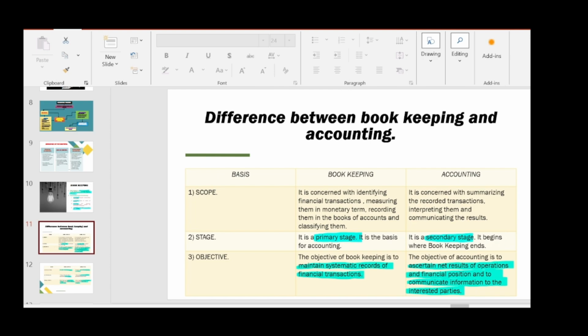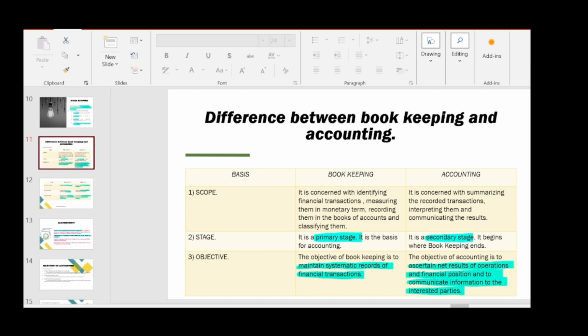And we saw the difference between bookkeeping and accounting. So as I said, in many places people used to interchange the word bookkeeping and accounting. They think that both are same, but no, both are not same. Accounting is wider term than bookkeeping. So bookkeeping is part of accounting, and bookkeeping is primary stage and accounting is secondary stage, and accounting starts where bookkeeping ends. So try to remember these based on the basis given in this tabular column.